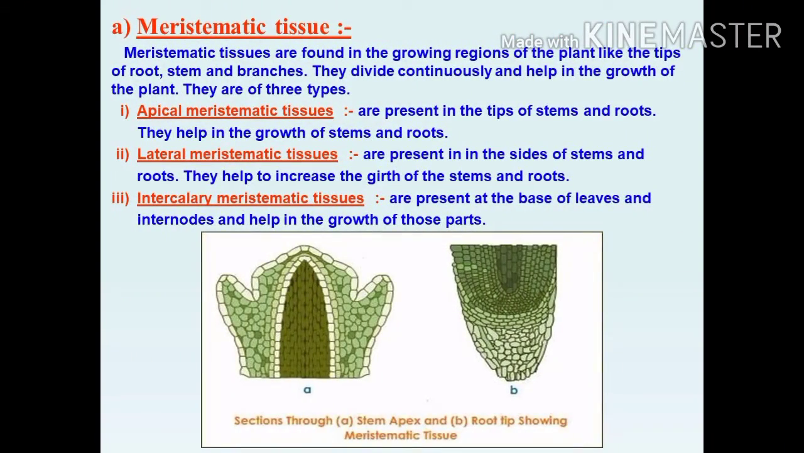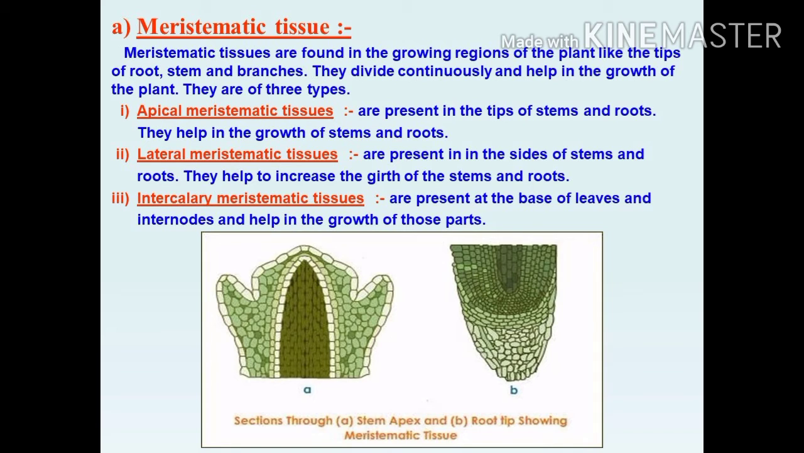See the first, meristematic tissue. I already explained that meristematic tissues are found in growing regions of the plants, like the tip of the root, stem and branches. They divide continuously and help in the growth of the plant. There are three types. Apical meristematic tissues are present at the tip of stems and roots. They help in the growth of stems and roots. Lateral meristematic tissues are present at the sides of the stem and roots. They help to increase the girth of the stems and roots.